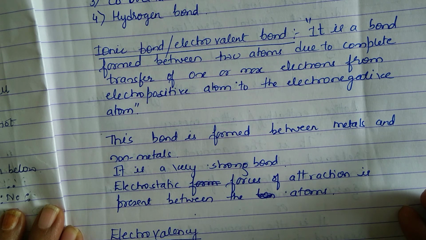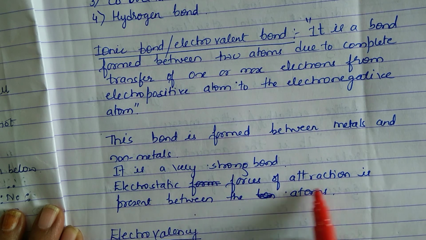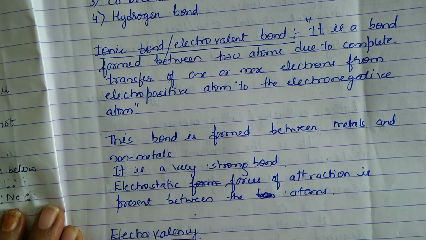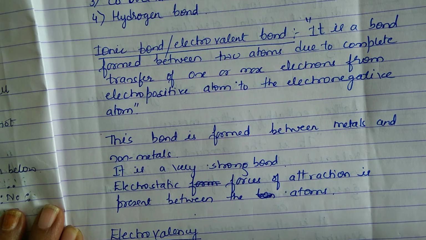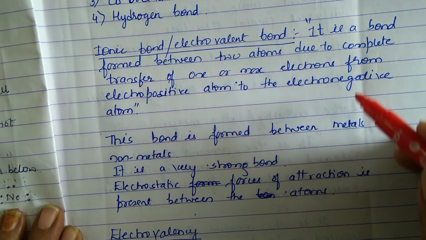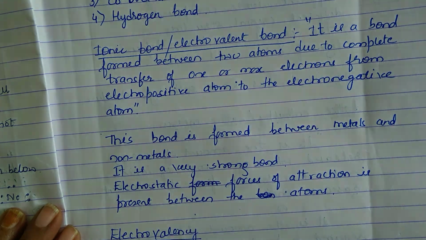And what is the nature of ionic bond? It is a very strong bond, and electrostatic forces of attraction are present between the atoms. So what is ionic bond? It is an electrostatic force of attraction present between two atoms due to what? Due to complete transfer of one or more electrons. What is another name of ionic bond? It is electrovalent bond.